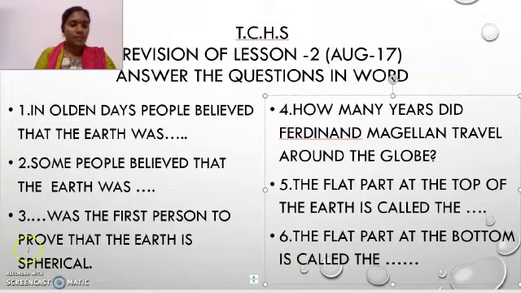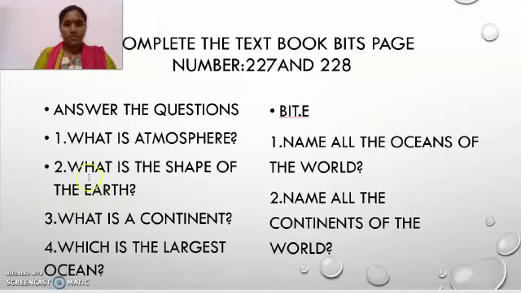The next task I'm giving you is, after reading the textbook, answer these questions. Complete the textbook bits, page numbers 227 and 228, in your classworks, children. Most of the students have started writing their classworks and sent me pics. I'm expecting the classworks of the other students also. Please write all the questions and answers.